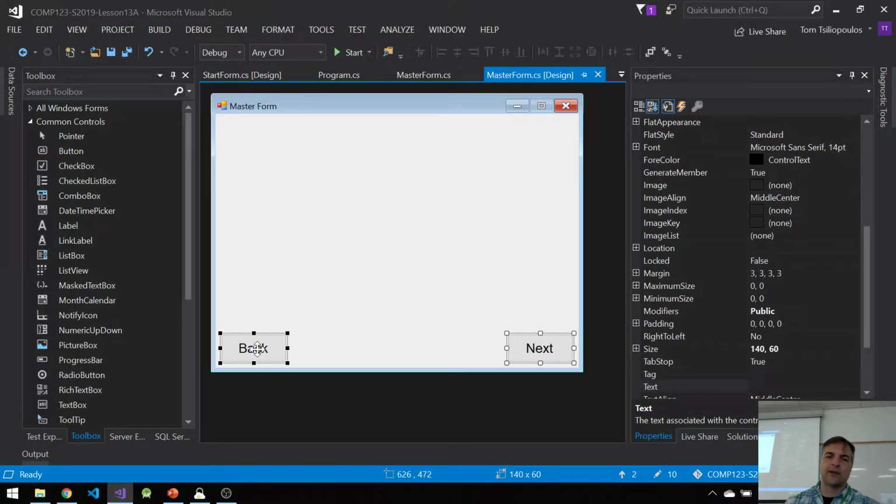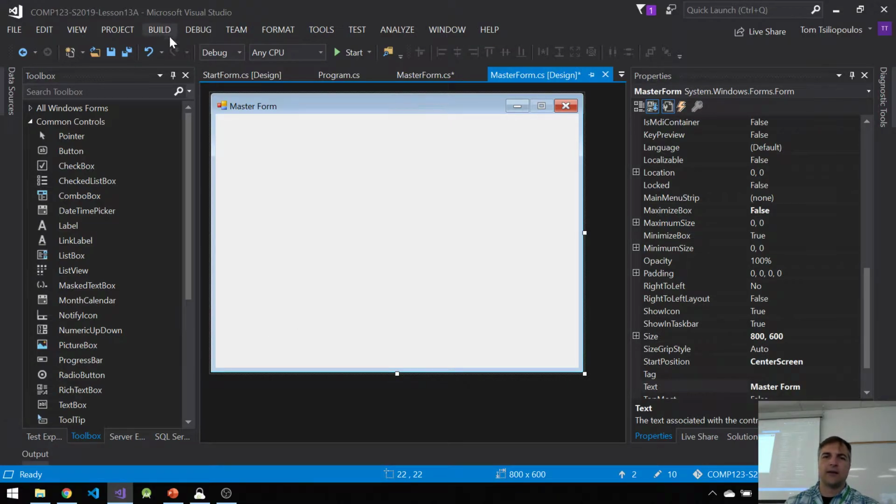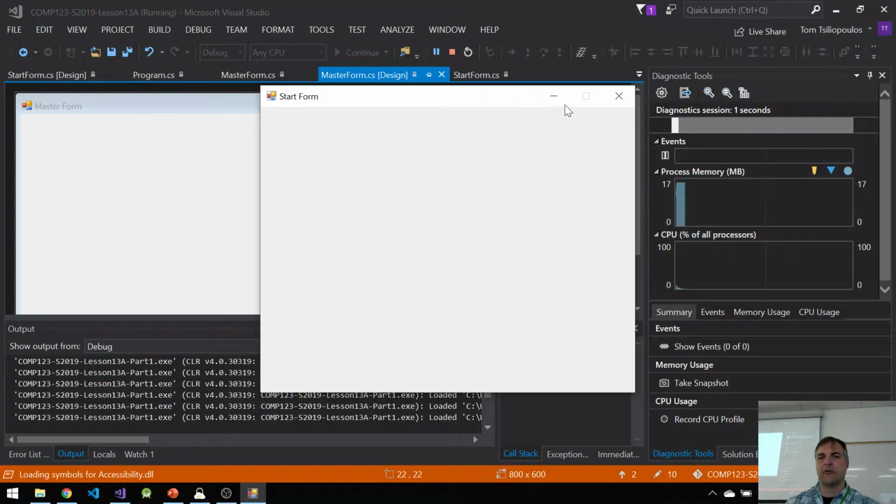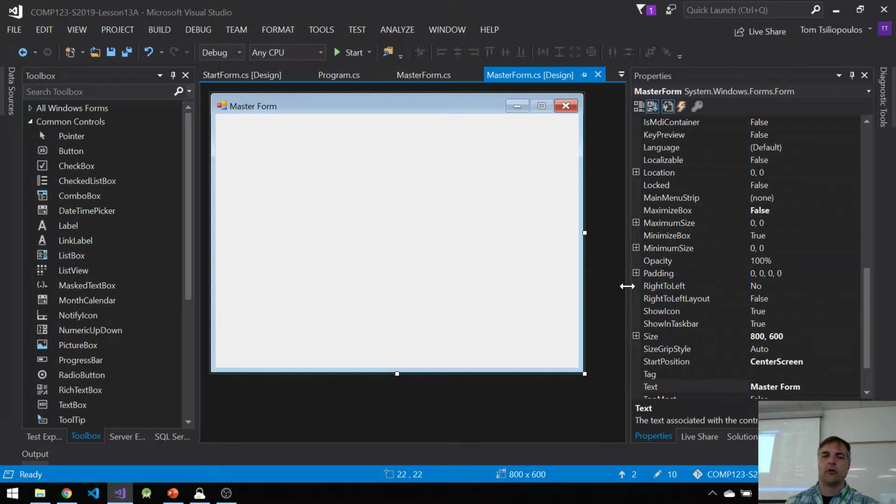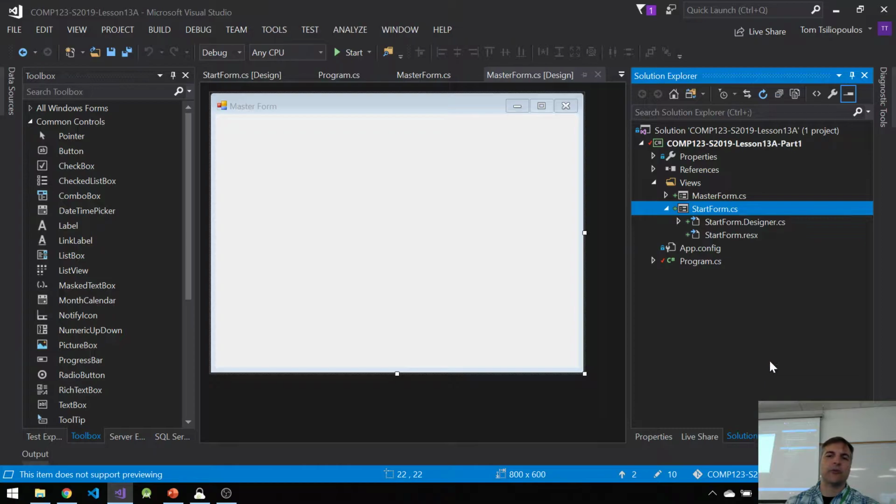All right, so let's get rid of these. I don't care about these things. And I'm just going to rebuild my solution and start my form, and I should still have the same form. Great. So questions about inheritance, pros and cons. What are the pros and cons of inheritance?